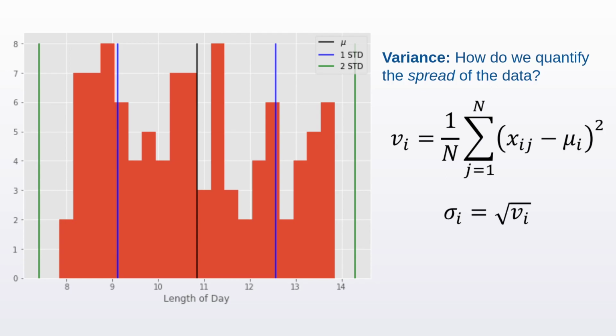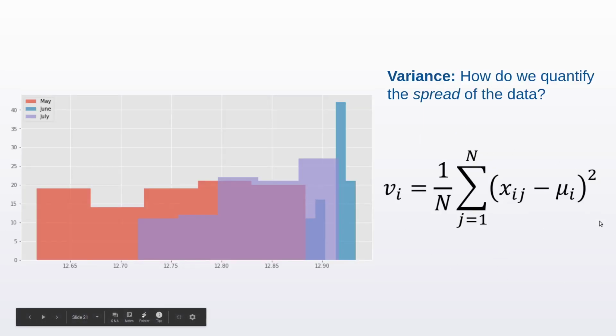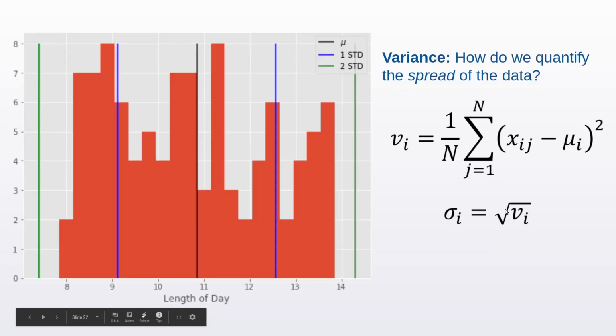Note that when we calculated the variance, we were performing a sum of squared values as is shown here. So in this case, say we are measuring the length of day in hours, then the variance would have the unit of hours squared, whereas the standard deviation would still be in hours. So that's a much more useful value to have when you're comparing with the original data.